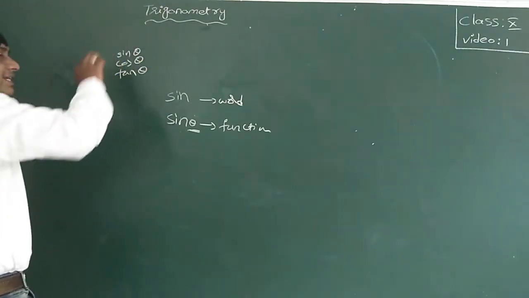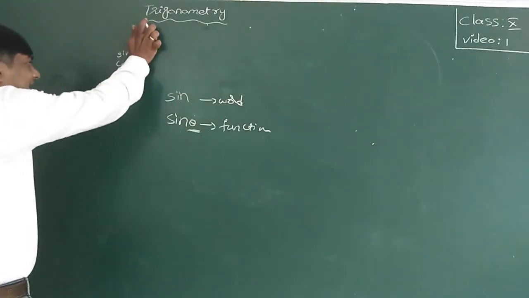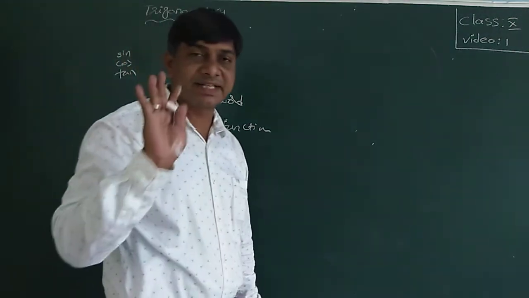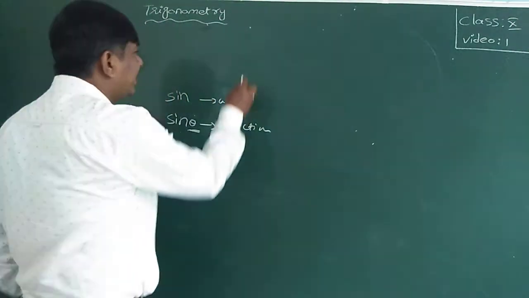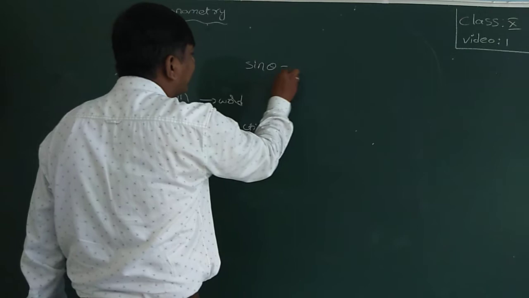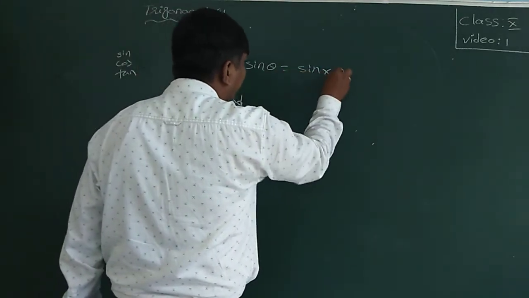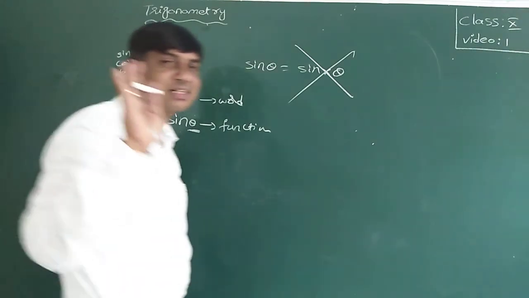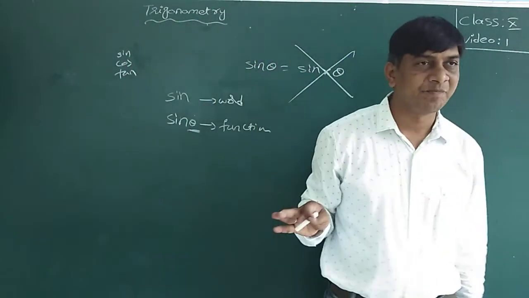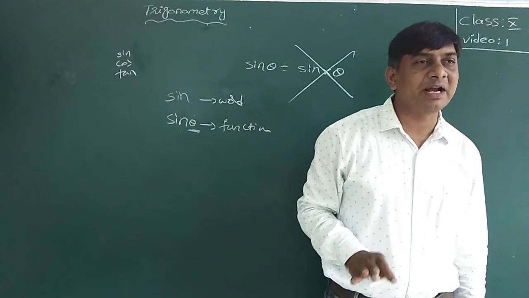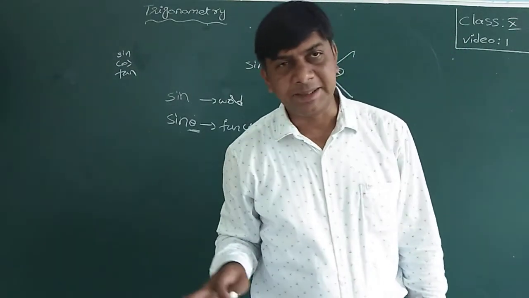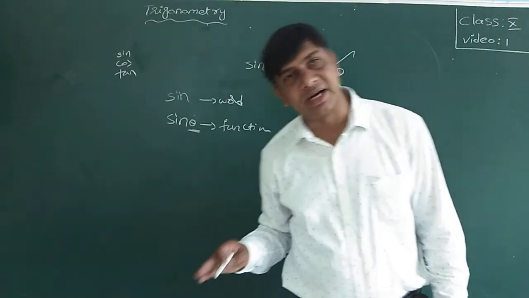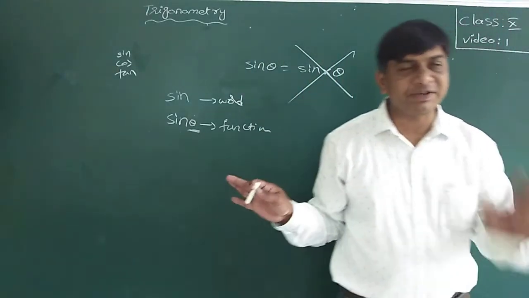If the angle theta is not there, they are just words. Can sine theta be written as sine into theta? No, this does not exist. Sine theta is not the product of sine and theta. Cos theta is not the product of cos and theta. Tan theta is also not the product of tan and theta.